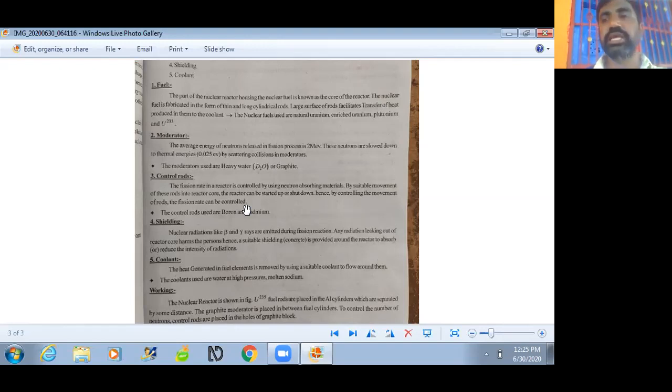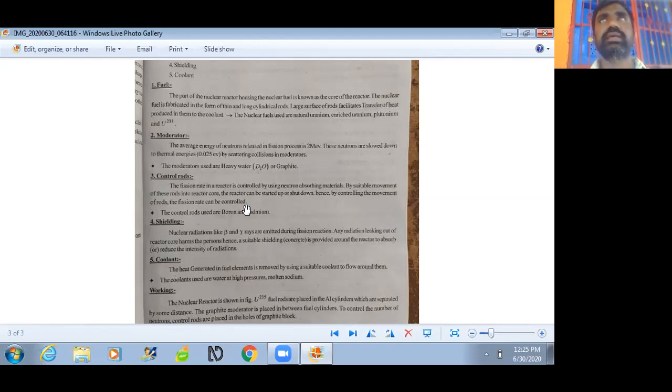Next one is shielding. Generally we construct this shielding with concrete. The concrete walls are used as shielding around a nuclear reactor. Why are we using shielding? In nuclear fission, radiation is generated.